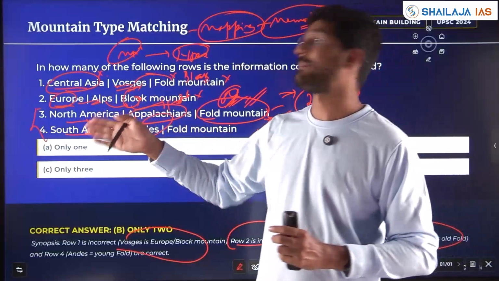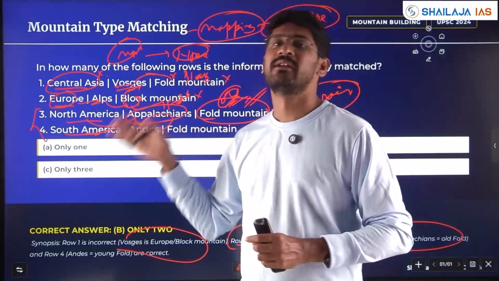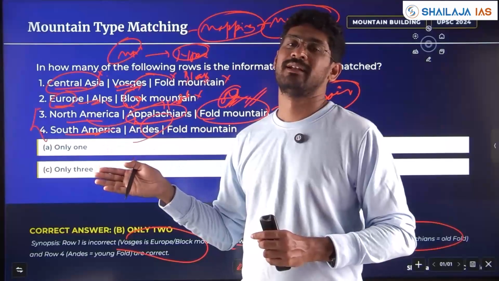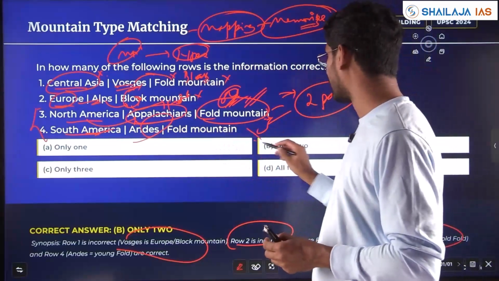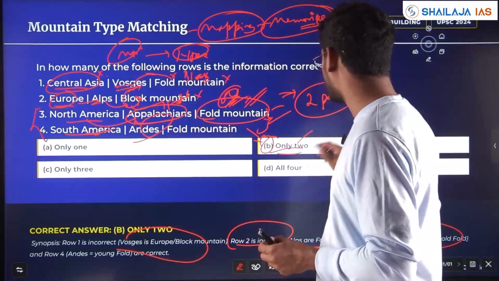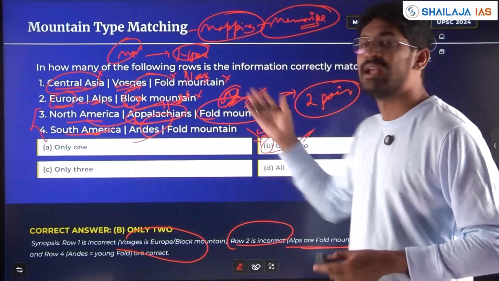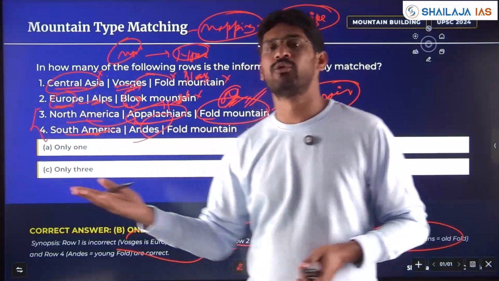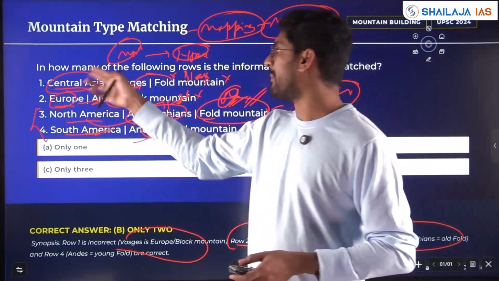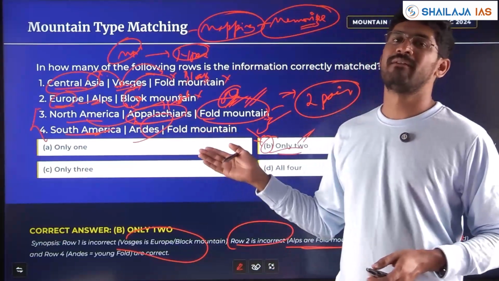Here there is no swap and there is 3 tables you have to match. You have to have conceptual clarity and knowledge. And if you want to blindly go with, that will be your risk to take. But without knowledge, it's not easy to just eliminate. Elimination technique works if 2 are swapped and other 2 will be right. However, you have to match with the mountain and the type of mountain. Here you need to have clarity.